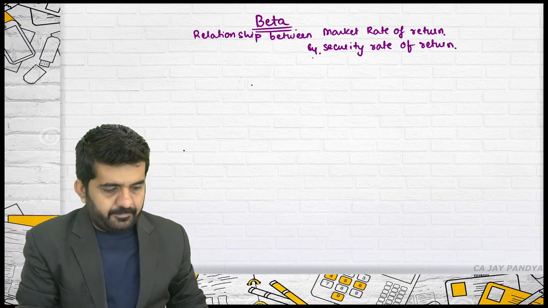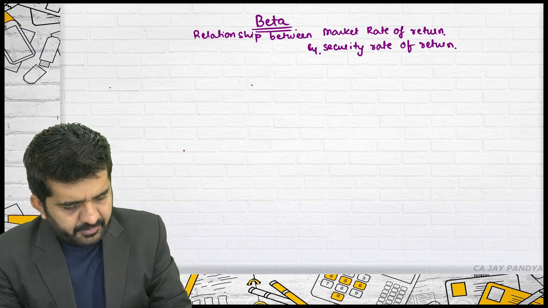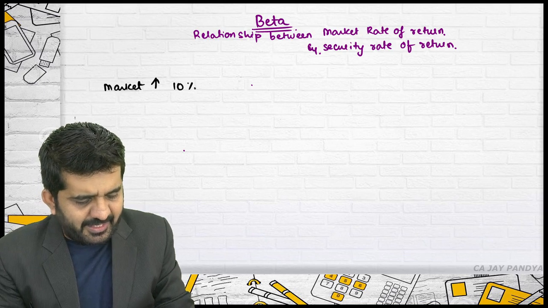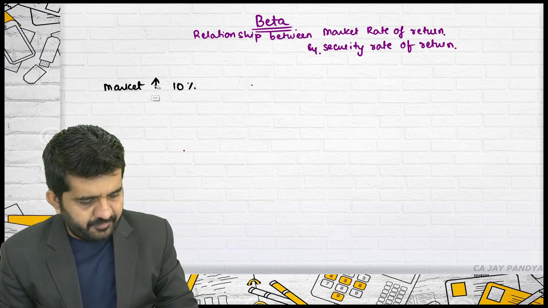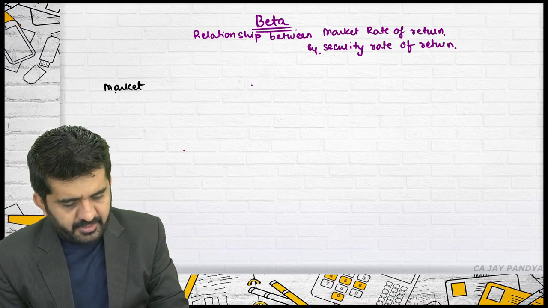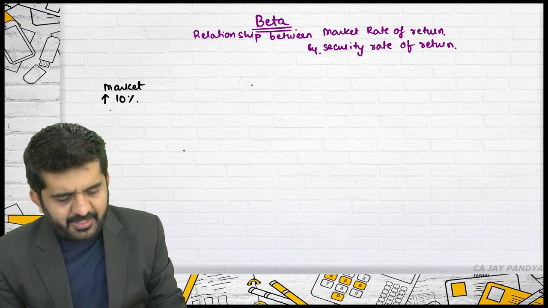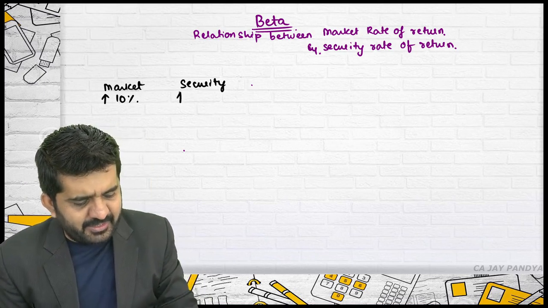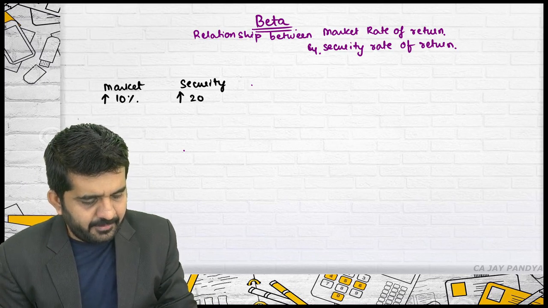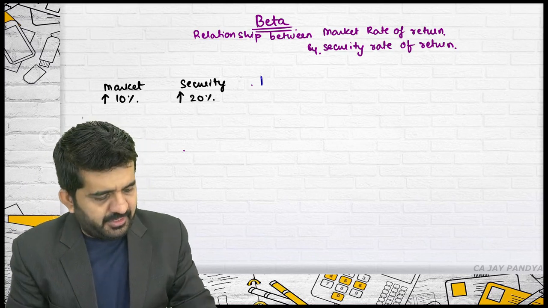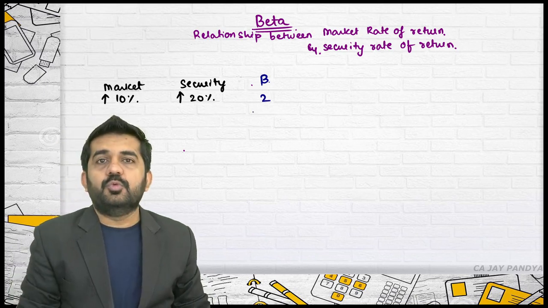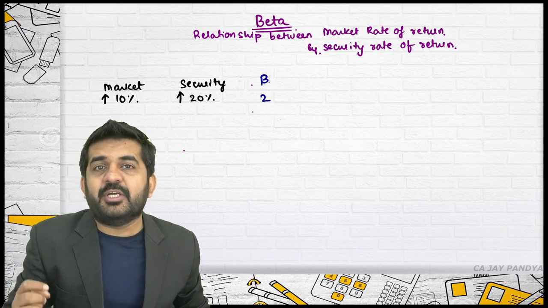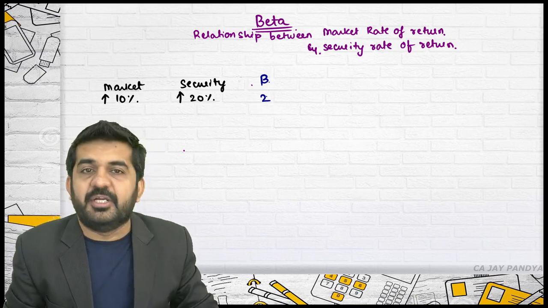What does this mean? This means, let me write it down in this manner. If the market is increasing by 10% and the security is increasing by 20%, then the answer of beta will be 2. See the relationship. When the market increases by 10%, the security increases by 20%. So the beta is 2.